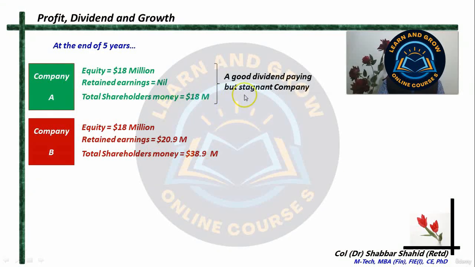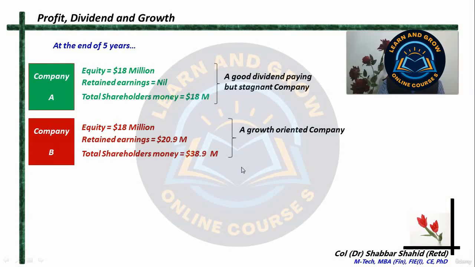Now, company A is a good dividend paying company, but it is stagnant. It remains where it is. Company B is a growth oriented company. Remember that a good company will not distribute the entire amount of net profit as dividend.